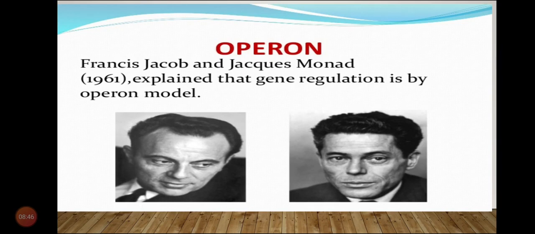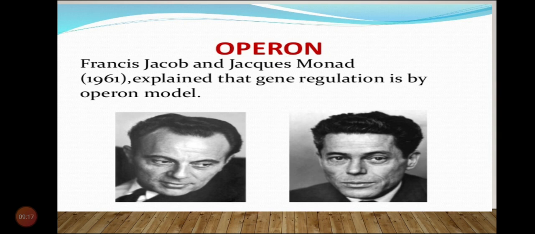This operon concept was discovered by Francois Jacob and Monod. Jacob and Monod explained that metabolic pathways are regulated as a unit, in the year 1961. This is a very old model. Francois Jacob and Jacques Monod, 1961, explained gene regulation by the operon model.